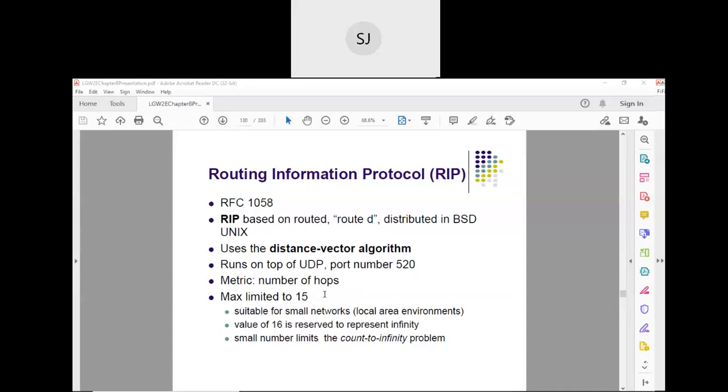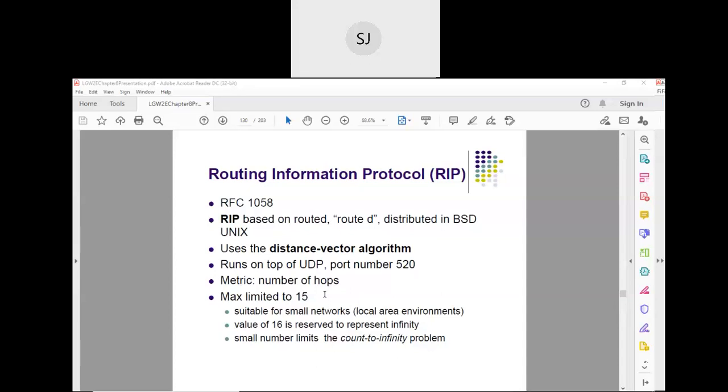That means any node within an autonomous system, we should be able to reach it within 15 hops.